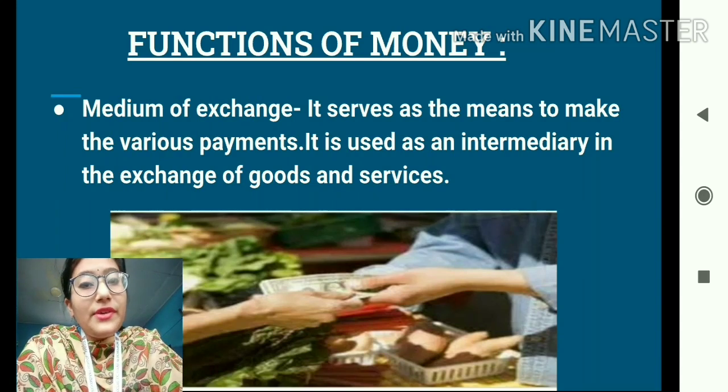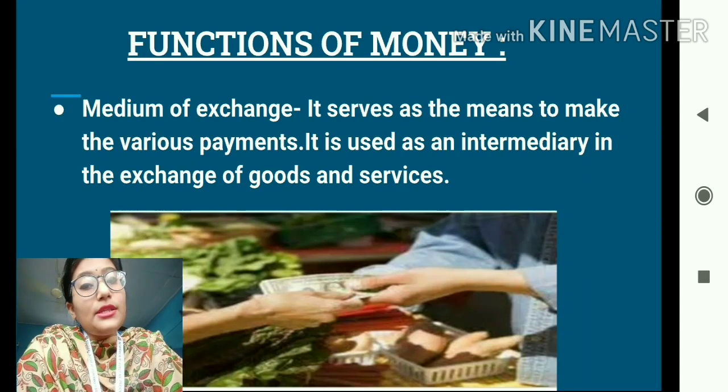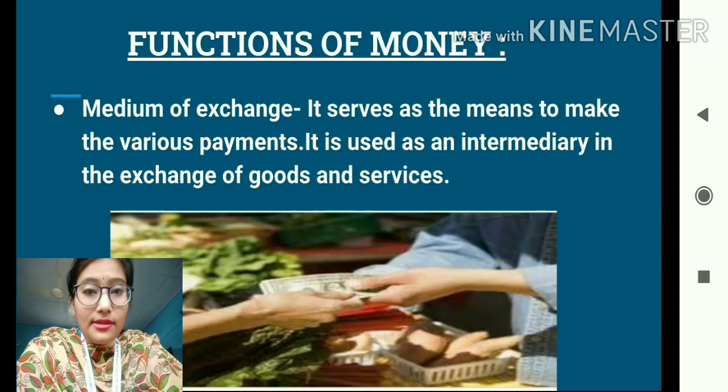So students, the first function of money is medium of exchange. We all know why money is used. The primary purpose of money is to help us in our various transactions. Money helps us to make various kinds of payments. It is used as an intermediary in the exchange of goods and services.